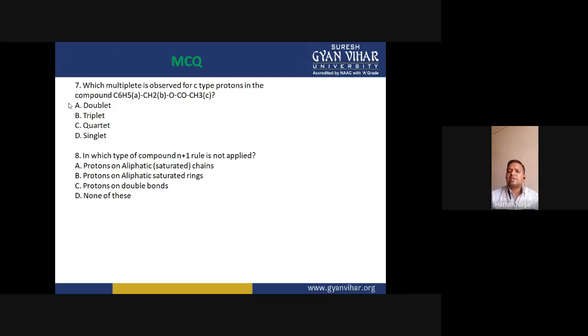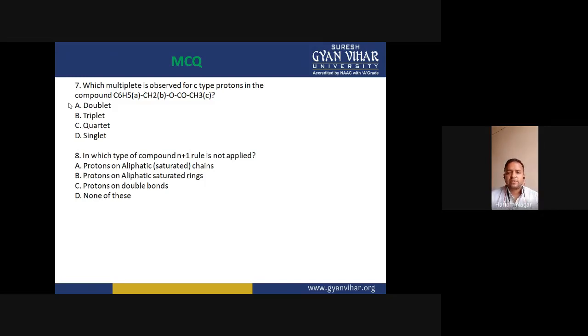So there is no splitting of the signal into various peaks, which means the signal for the C-type proton appears as a singlet. A signal which appears in the form of a single peak is called a singlet.